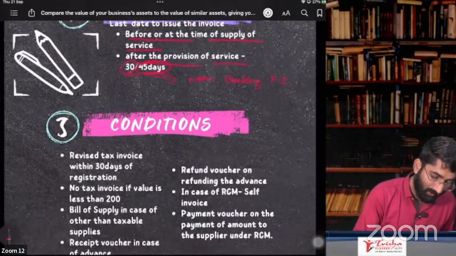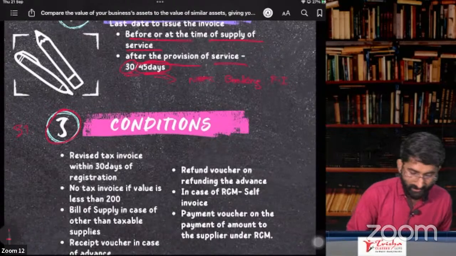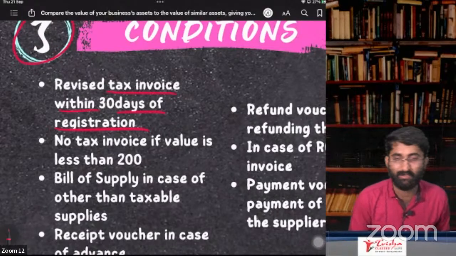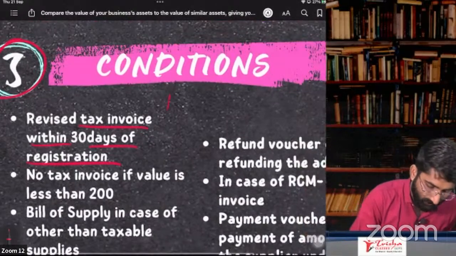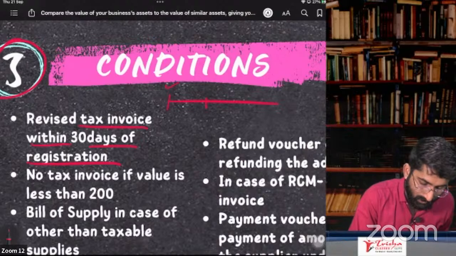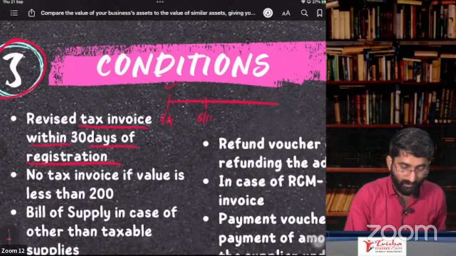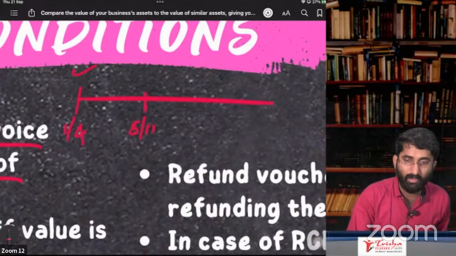Next one, section number 31, subsection 3. There are some conditions here. What are the conditions? Revised tax invoice within 30 days of registration. When can you give the revised tax invoice? See, for example, you started your business on 1st of April, and your turnover crossed on 5th of November.